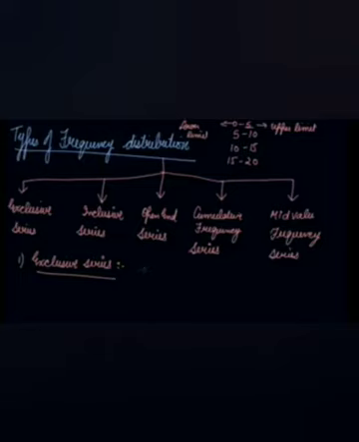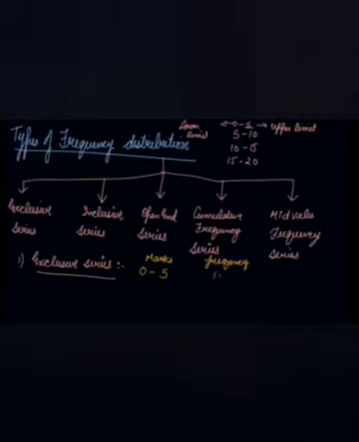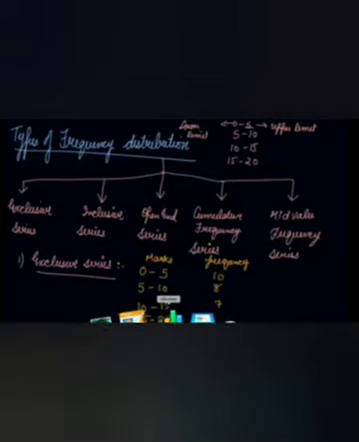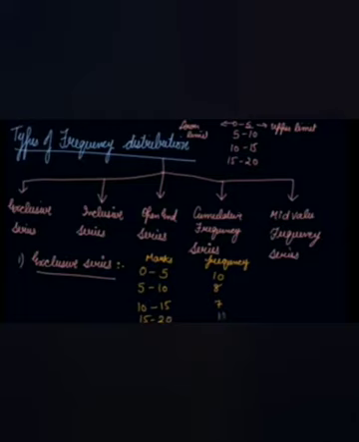Which means that if you are taking a class from 0 to 5, let's say there are marks, and the frequency is 10. Then we have 5 to 10. The number of students who obtained these marks is 8. Then we have 10 to 15. The number of students is 7. Then 15 to 20. The number of students who lie between 15 to 20 is, let's say, 12. Right? So if I talk about the exclusive series, this is your upper limit.